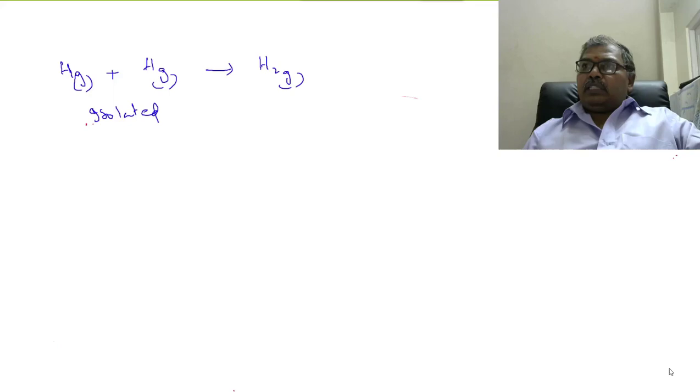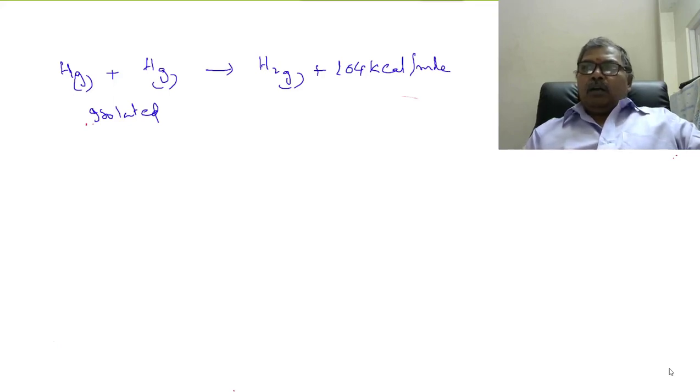So, our question is, why do atoms combine? Now, this is an observed fact. The energy released during combination of hydrogen atoms to give a hydrogen molecule is 104 kilocalorie per mole.